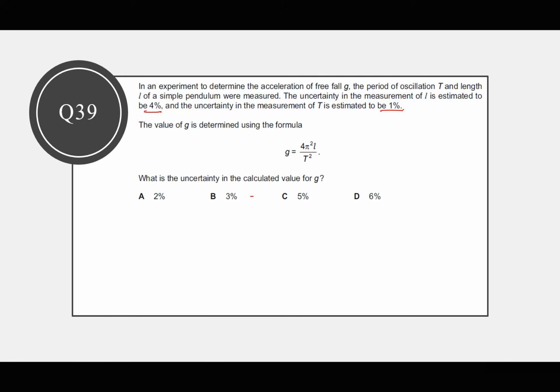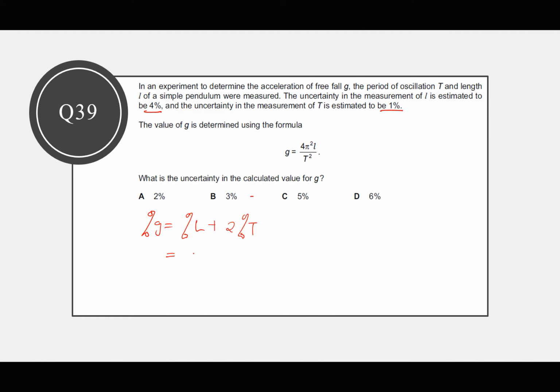So we see that the answers are percentages, so we shall not waste time. We shall just deal with the percentages. So percentage uncertainty in g is equal to, we ignore the constants, 4 pi squared will be ignored. This will be percentage uncertainty in L plus, because T is squared, twice the percentage uncertainty in T. So we substitute quantities.